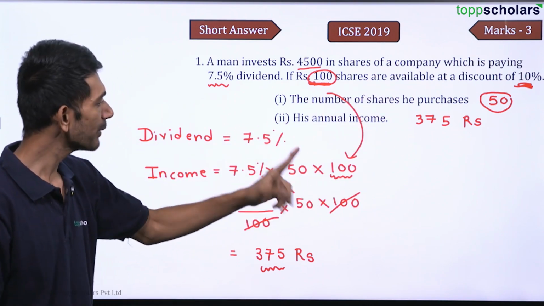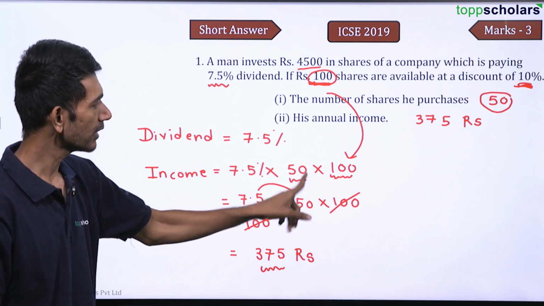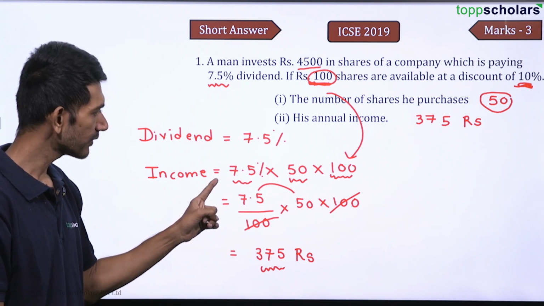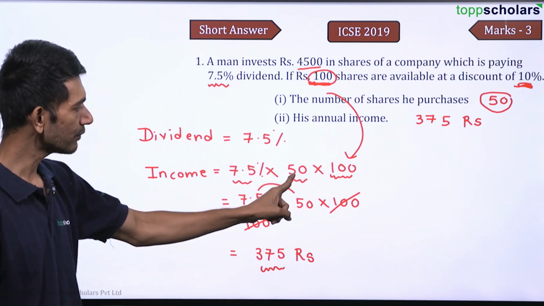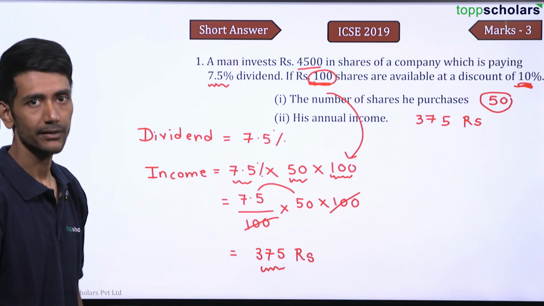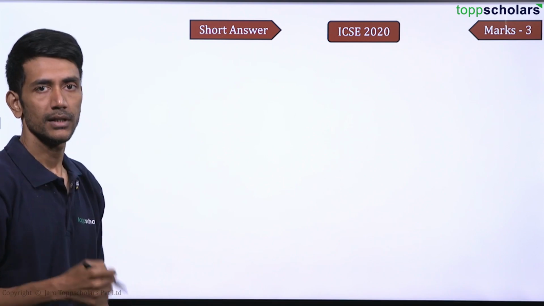So 100. How many he purchased? He purchased 50. What is the percentage? The percentage is 7.5. So 7.5 into 100 into 50. That's it. And you solve it. You get the annual income. Clear? Okay. Let's continue. Let us see a new question now.